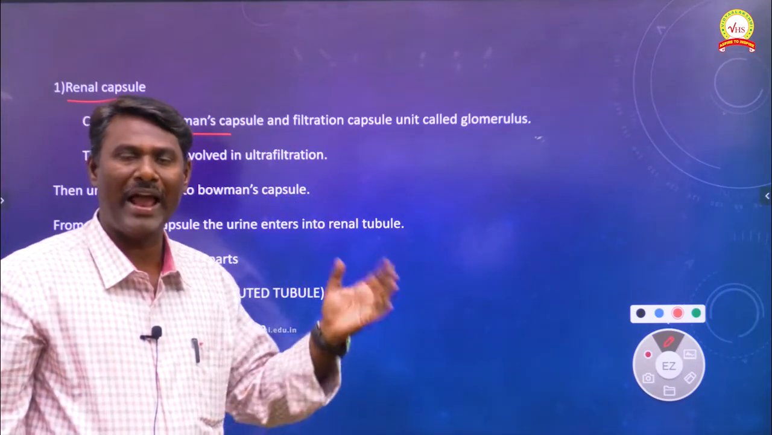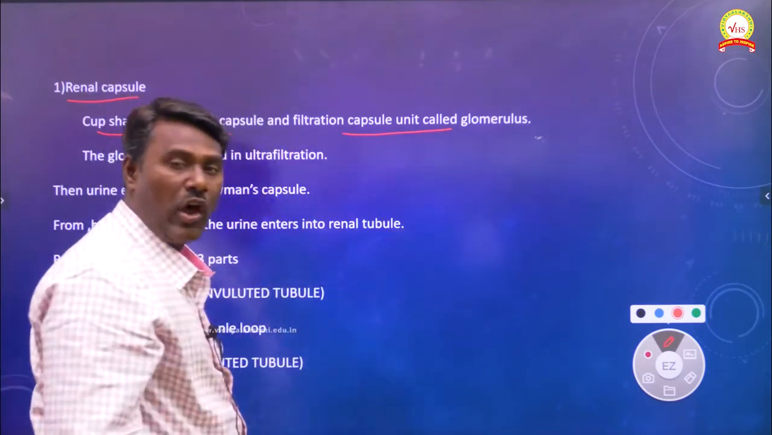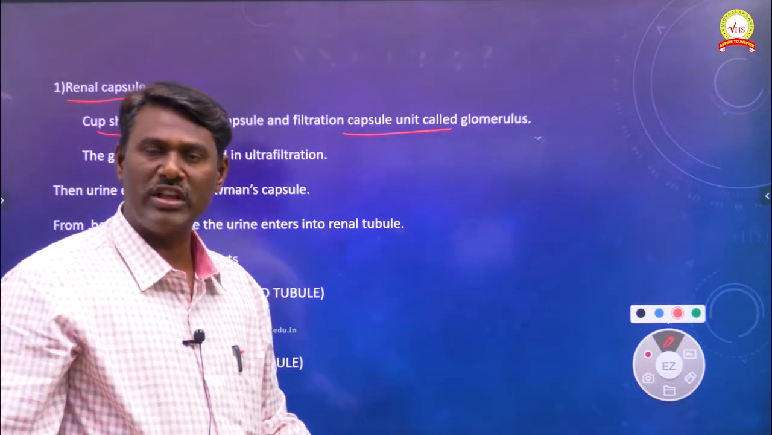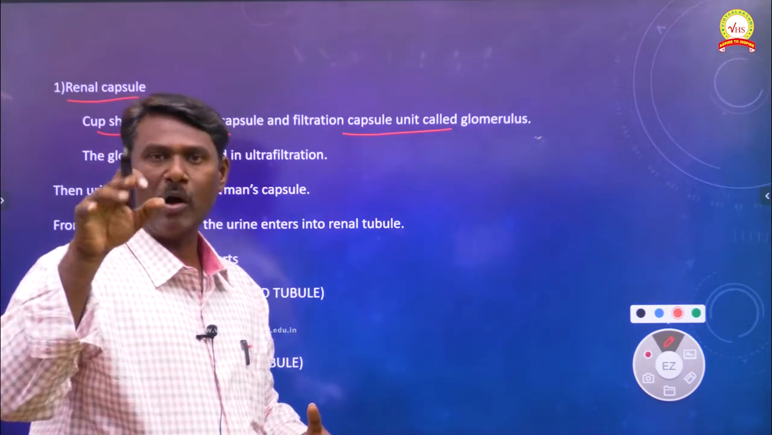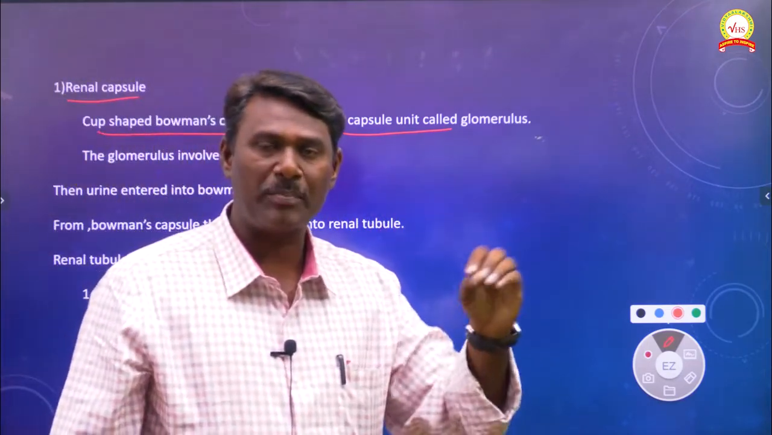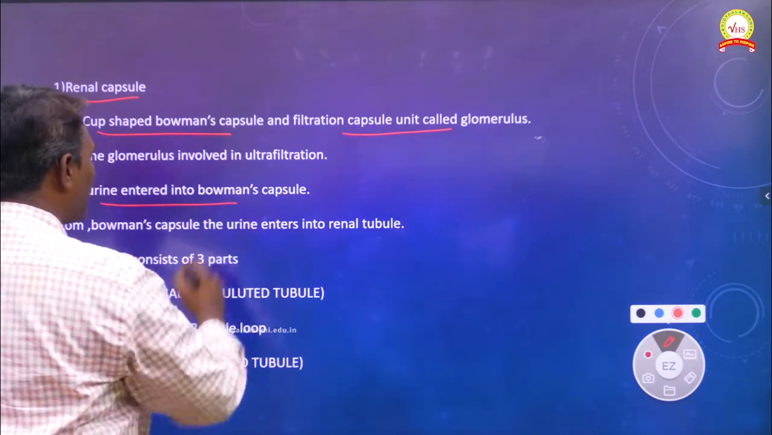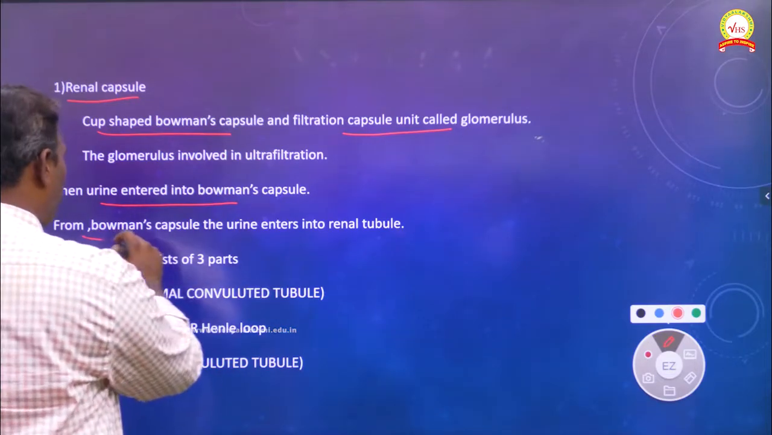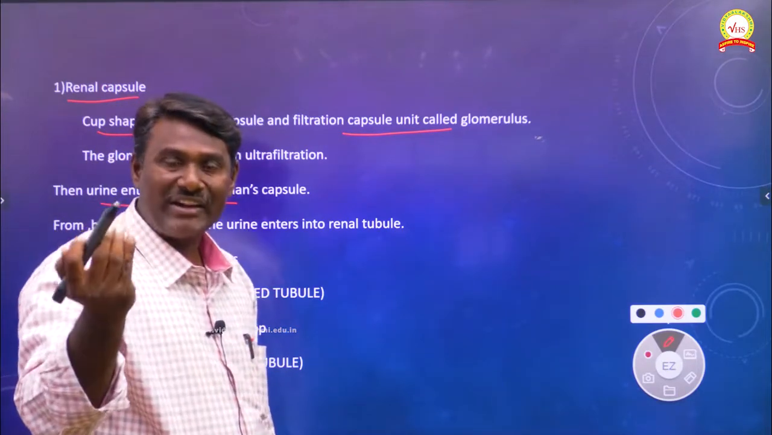The Bowman's capsule has at its center the glomerulus, which acts as the filtration unit. The Bowman's capsule receives the blood, and in the middle of it you have the glomerulus. The glomerulus plays an important role in filtration, the separation of urine from the blood. Whatever urine is formed in the glomerulus enters the Bowman's capsule.